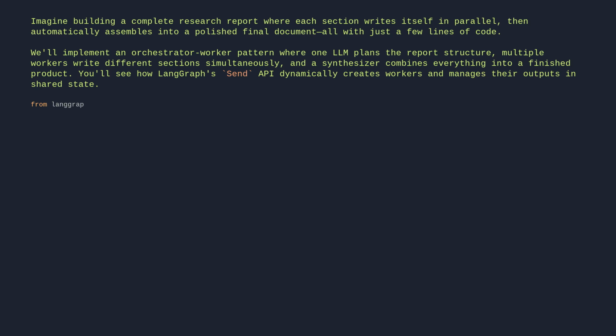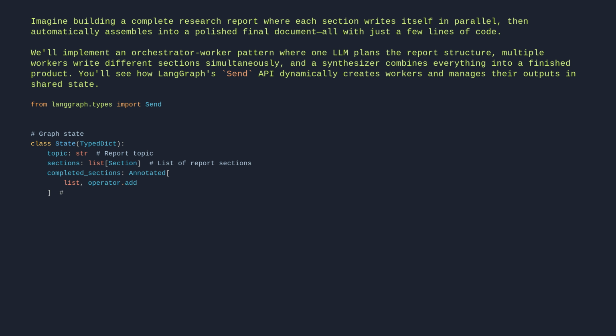From langgraph.types import Send. # Graph state. class State(TypedDict): topic: str # Report topic. sections: list[Section] # List of report sections. completed_sections: Annotated[list, operator.add] # All workers write to this key in parallel. final_report: str # Final report.